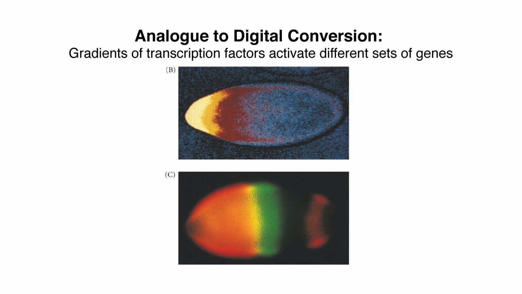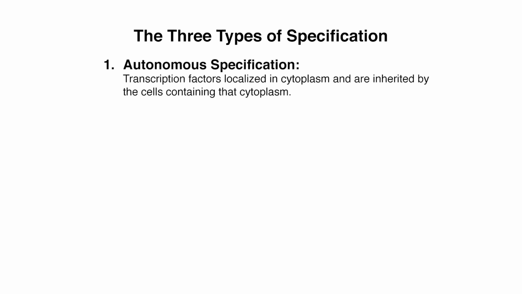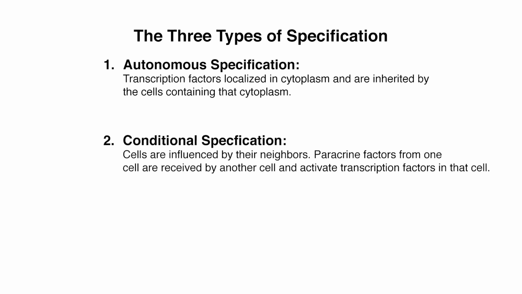Each part becomes specified depending on the ratio of transcription factors. So there are 3 types of specification. Autonomous specification, where transcription factors are localized in the cytoplasm and are inherited by the cells containing that cytoplasm. There's conditional specification, where cells are influenced by their neighbors. Paracrine factors from one cell are received by other cells, and these paracrine factors activate transcription factors in that neighboring cell.